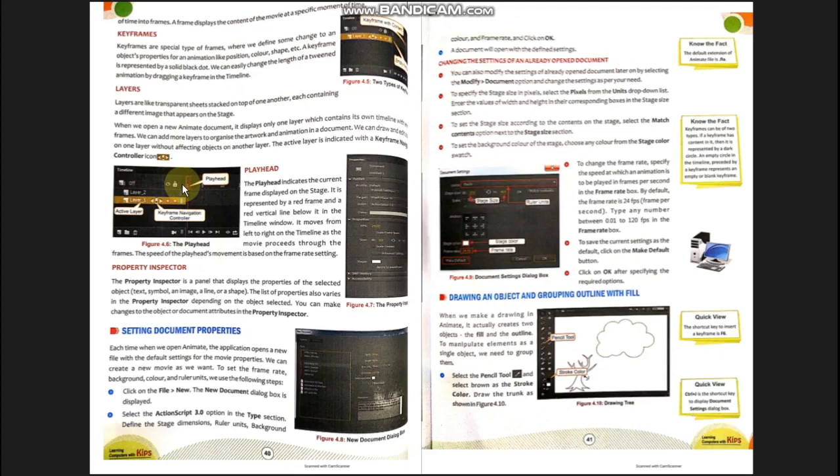And if you reduce it, for example from 5 frames per second to 2 frames per second, then it means that you are making the movie slower, because earlier 5 frames were shifting in 1 second, now only 2 frames are shifting, means 1 frame is there for 0.5 seconds, so it will delay the object on the screen. So by watching your requirements, you can set the frame rate according to the animation.